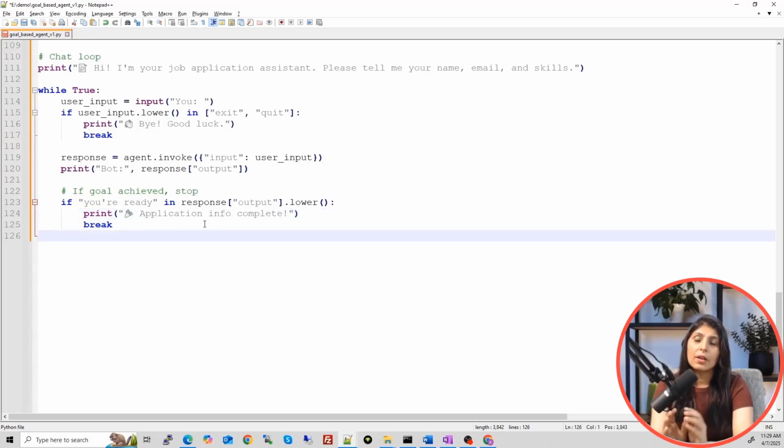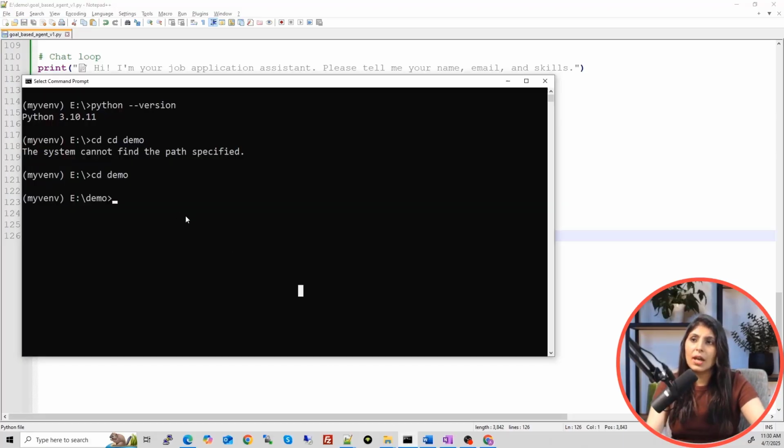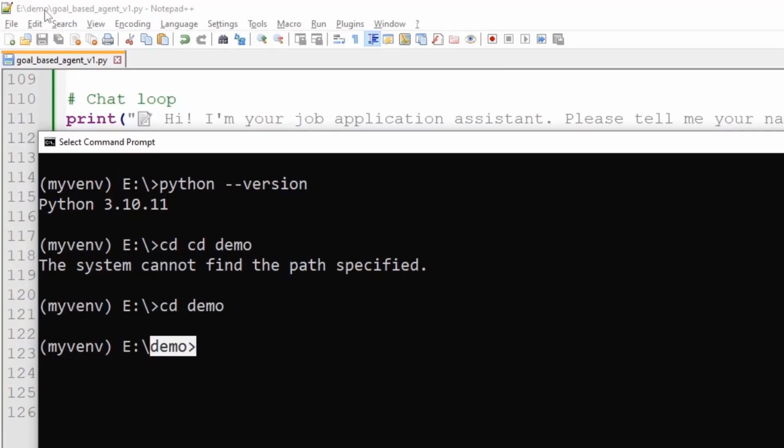So guys, here right now I'm just making you understand the basic concept. We will turn this app into a Streamlit app in some time. First, let's run this on command prompt and see if this logic is working properly or not. Then we will convert it into Streamlit. Okay, so let's run this app. So how we run the app? First, enter in the folder where your code is, right? See here, it is in demo folder and this is my file name. So here I'll write Python. This is the file name and enter.